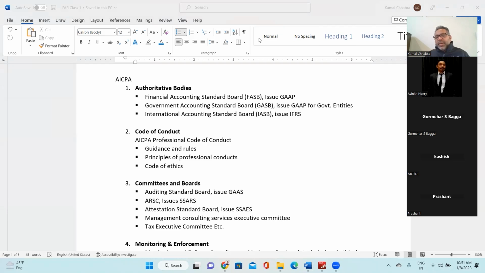The next vertical they have is committees and boards. In committees and boards, there are different committees, like the Auditing Standards Board, which issues GAAS, generally accepted auditing standards. GAAP is generally accepted accounting principles, right? So there is a separate committee to issue GAAS and a separate authoritative body which issues GAAP. So don't get confused between these two, right?